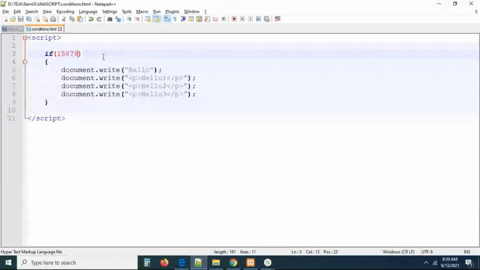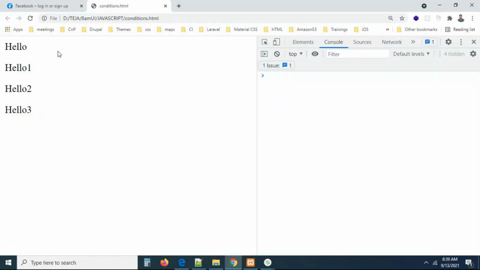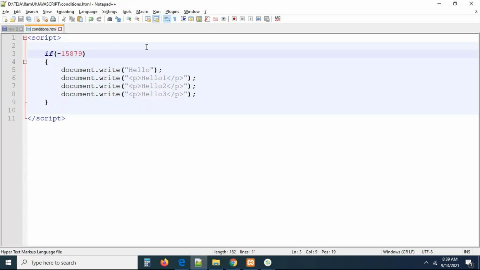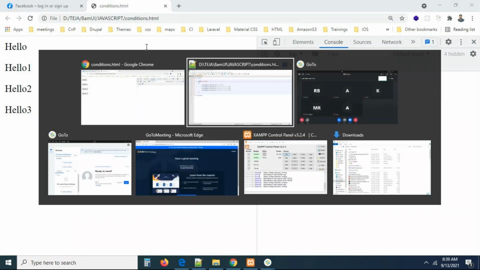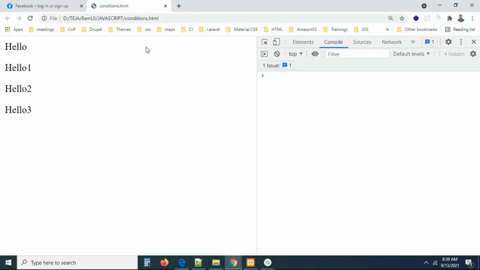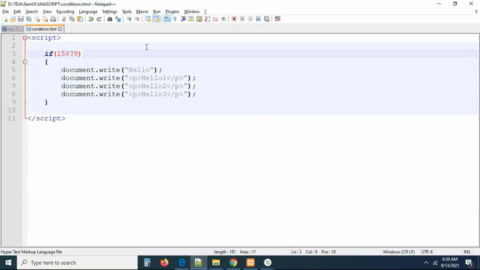Let me pass some negative number. Will you get the output here? I passed some negative number. I'm refreshing the page. Are you getting the output? Oh, sorry. You are getting the output. Even if I pass a negative number, you are getting the output. Even if you pass a positive number, you are getting the output. Okay, so we got some clarity. At what situations are we not getting the output? So as of now, in all the situations, we got the output.